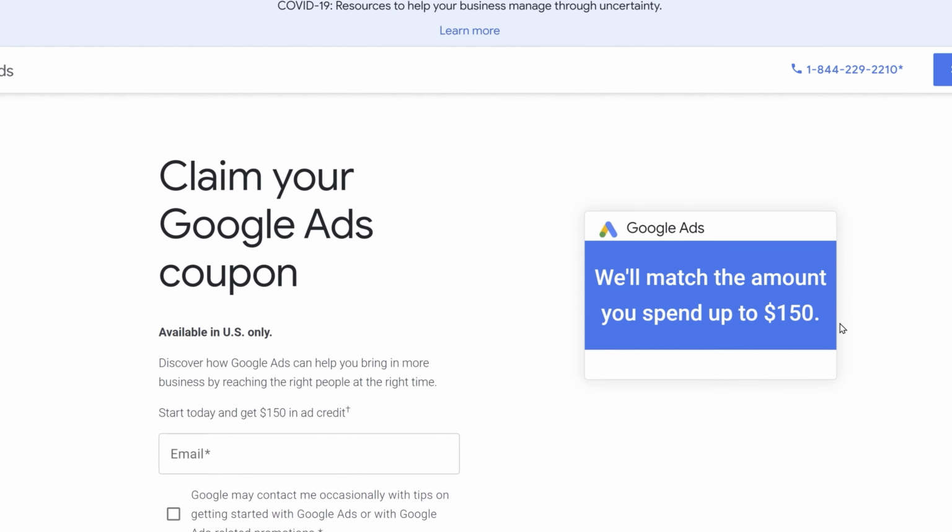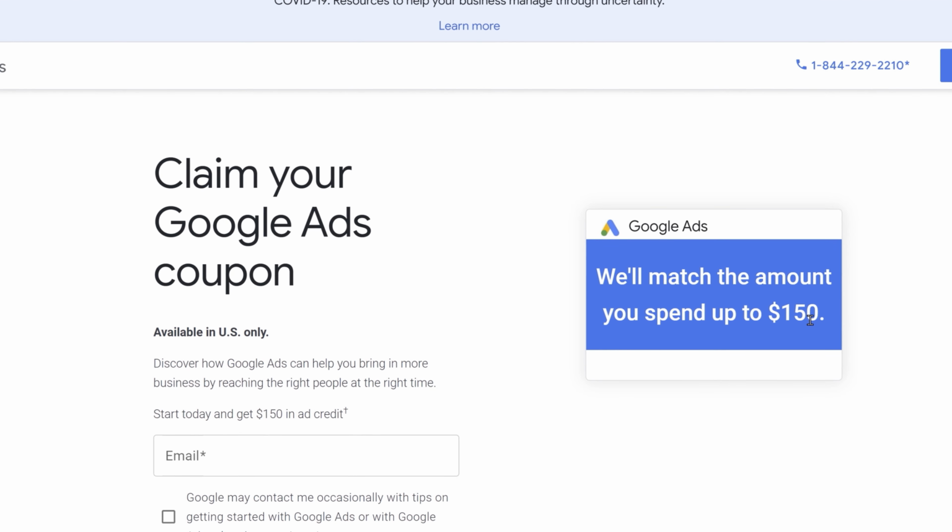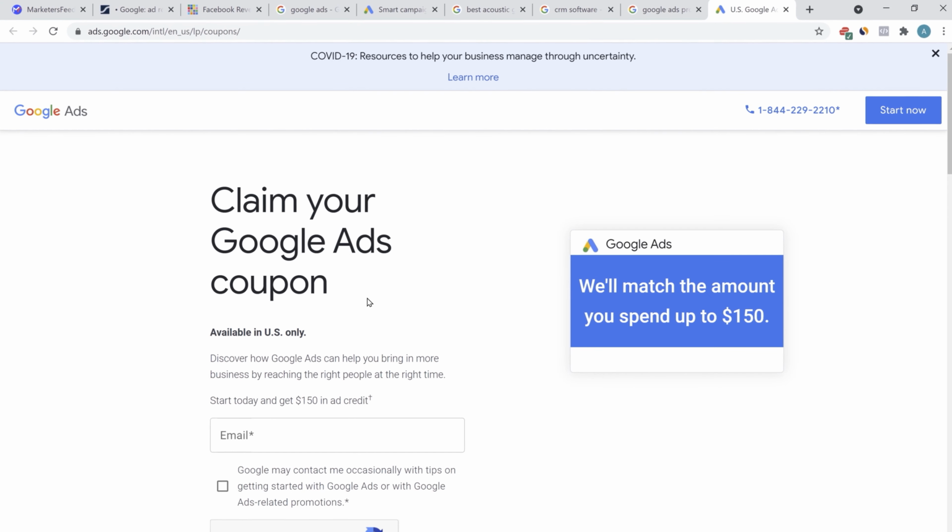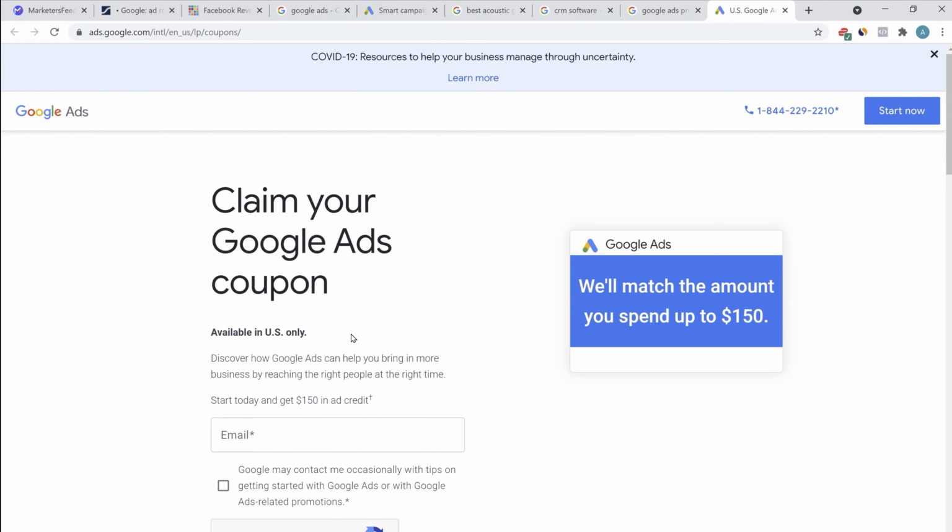Like if you spend $150, then Google will give you a promotional balance of $150 extra. So this is available only for the US visitors. If you're just starting out and if you're low on budget, you can also use this promotional credit just to get that extra benefit out of Google Ads. I'm not sure at the time you're seeing this video whether this will work or not, but you can try.